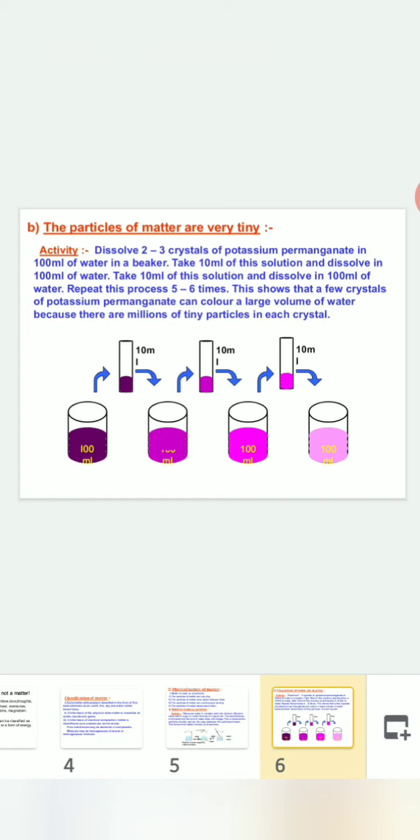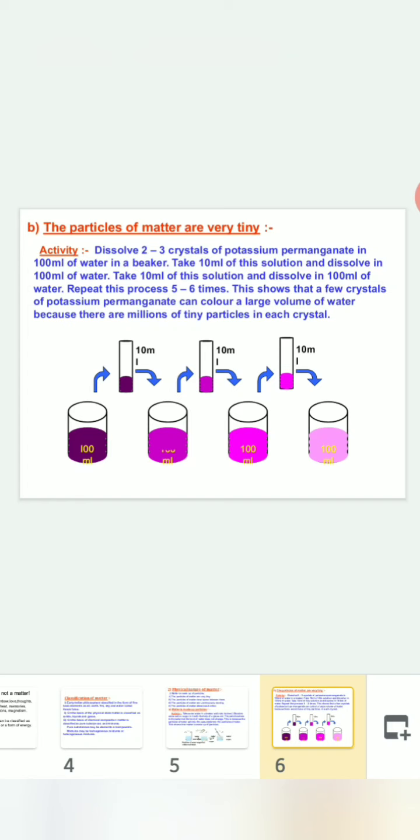The particles of matter are very tiny. This is the next property of matter we are going to see with an activity. Dissolve 2 to 3 crystals of potassium permanganate in 100 ml of water in a beaker. Take 10 ml of this solution and dissolve it in 100 ml of water. Take 100 ml of this solution and dissolve it in 100 ml of water. Repeat this process 5 to 6 times.